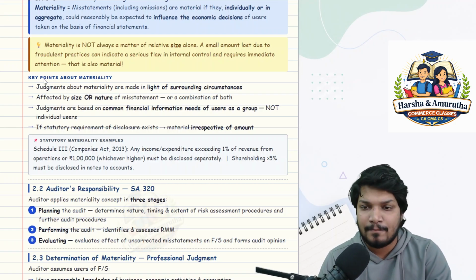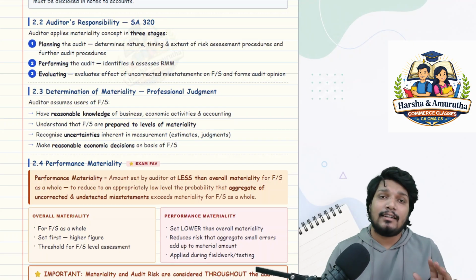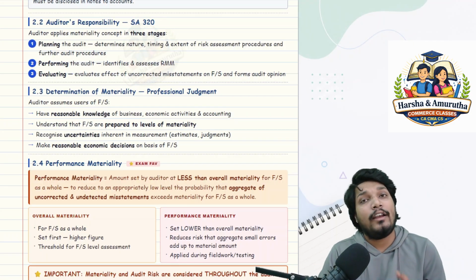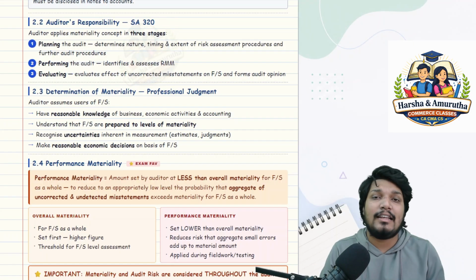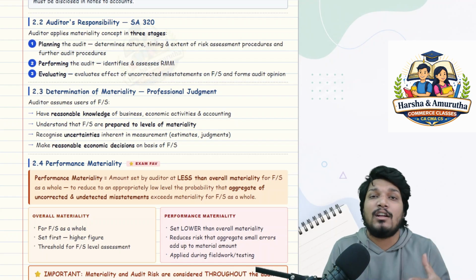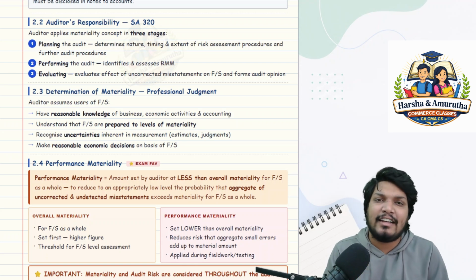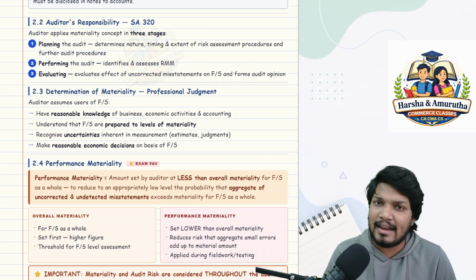Understood? Okay. Moving ahead. Sir, when does this materiality apply? According to SA 320, the auditor's responsibility for materiality will be in 3 stages. When, sir? Planning stage. Obviously, at the planning stage you will understand the overall entity and its environment. Then only you will be planning the audit.